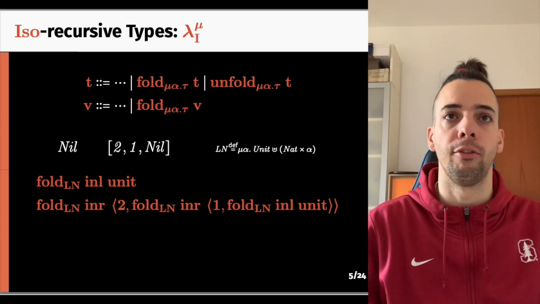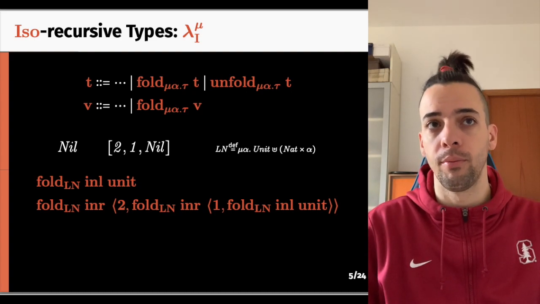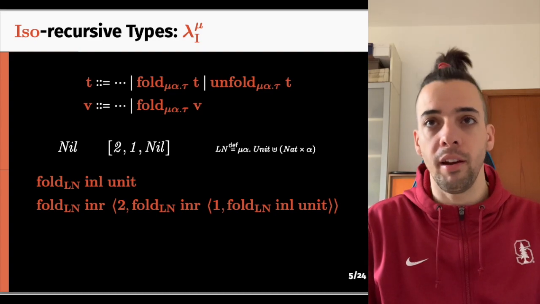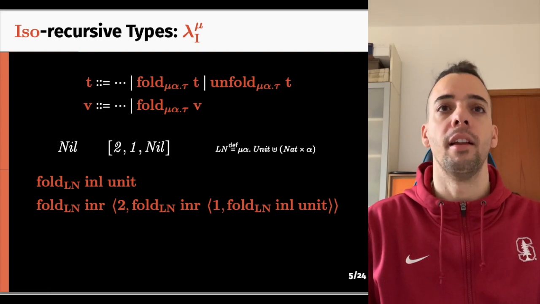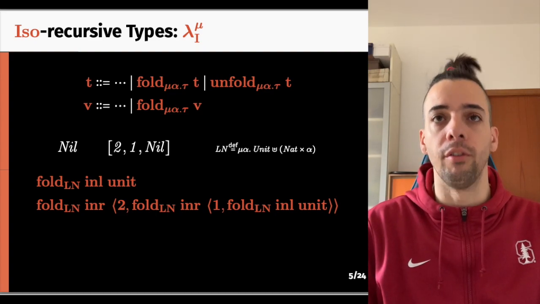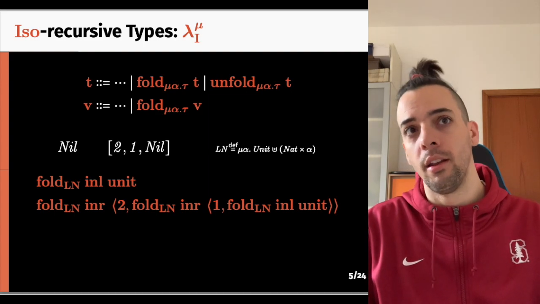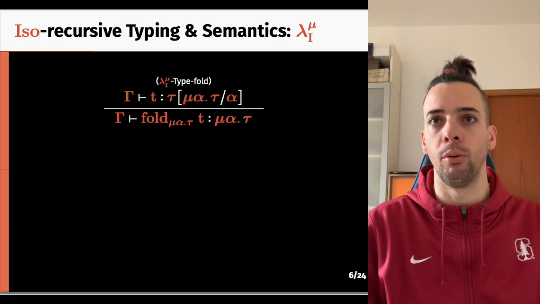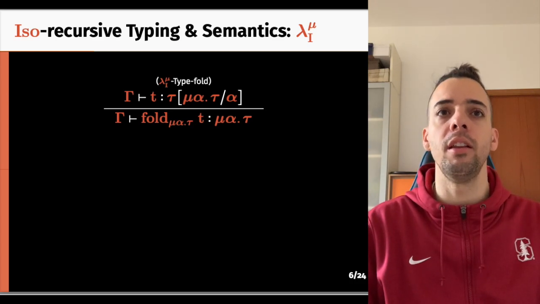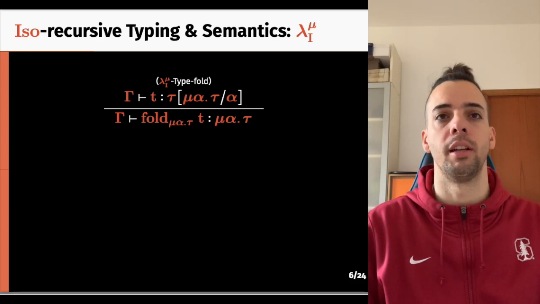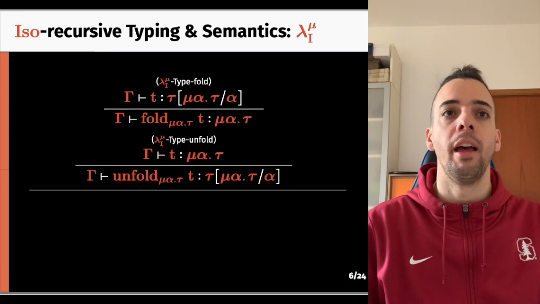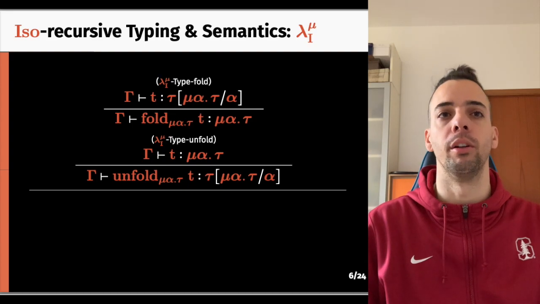So nil is a fold of an in left of unit, and the list 2 1 is a fold of an in right of a pair of a 2, and then another list, so a fold of an in right of a pair with a 1, and finally the empty list. From the typing perspective, we can type check a fold at a recursive type if the inner term has the unfolded type, and we can type check an unfold at an unfolded type if the inner term has the folded type.